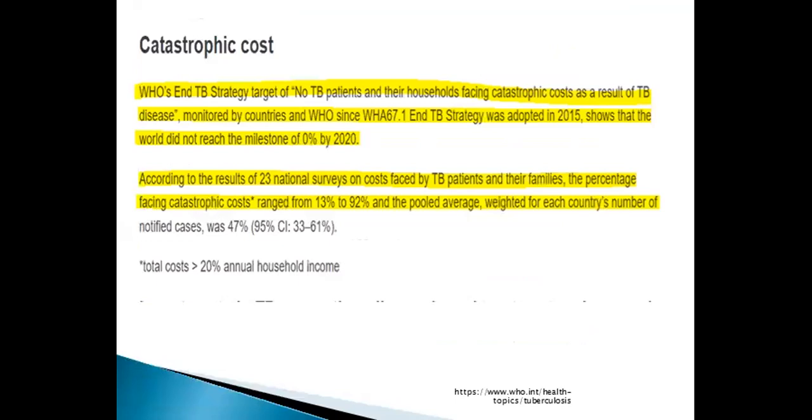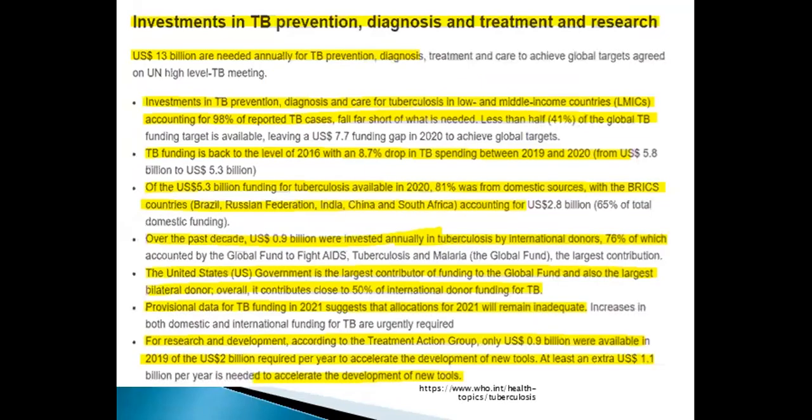The WHO End TB Strategy has a target that no TB patient and their household face catastrophic costs as a result of TB disease, monitored by countries and WHO. According to the results of 23 national surveys on costs faced per TB patient, the percentage facing catastrophic costs ranged from 13 to 19%, and the pooled average, weighted for each country's number of notified cases, was 47%.